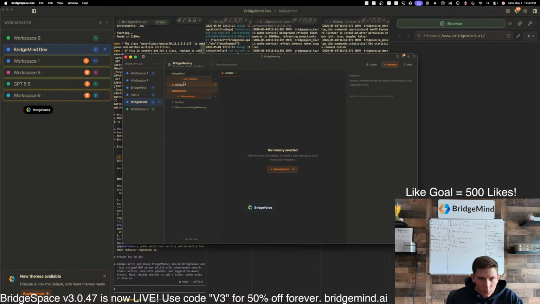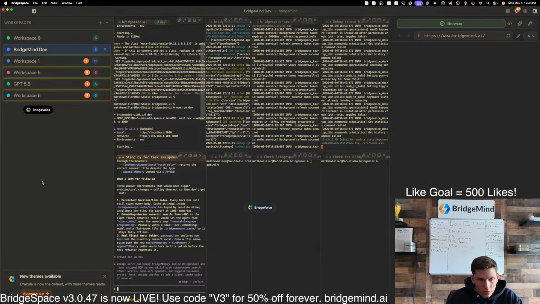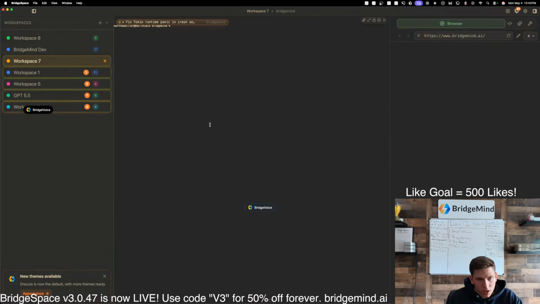Do you guys see how in BridgeMemory our hubs just are not rendering in? We've got to figure this out. So what we're going to do is take one of these and focus in a little bit here with one agent.